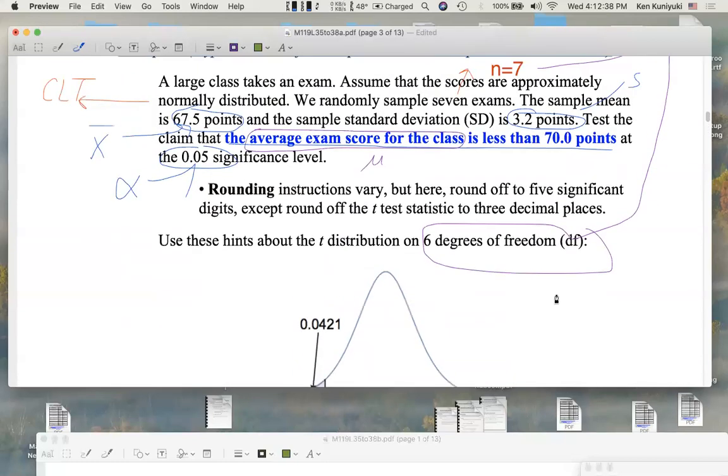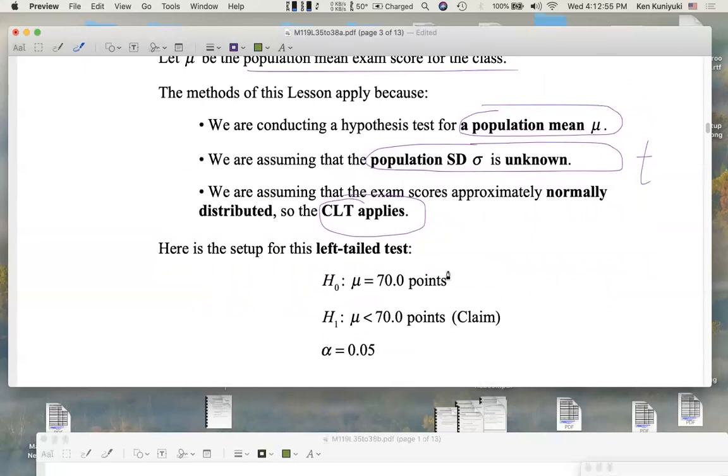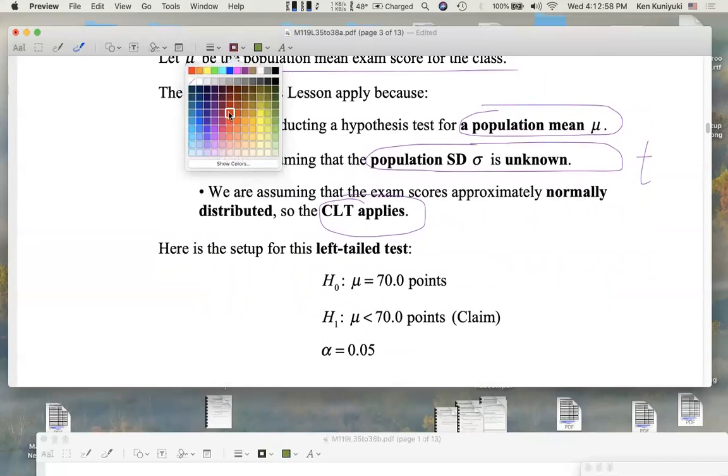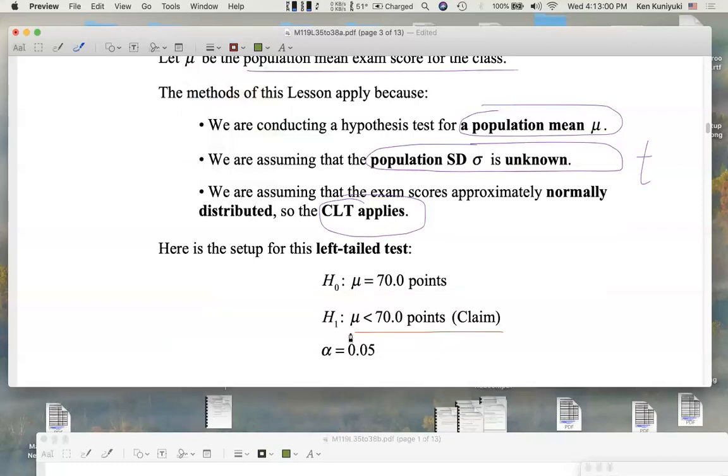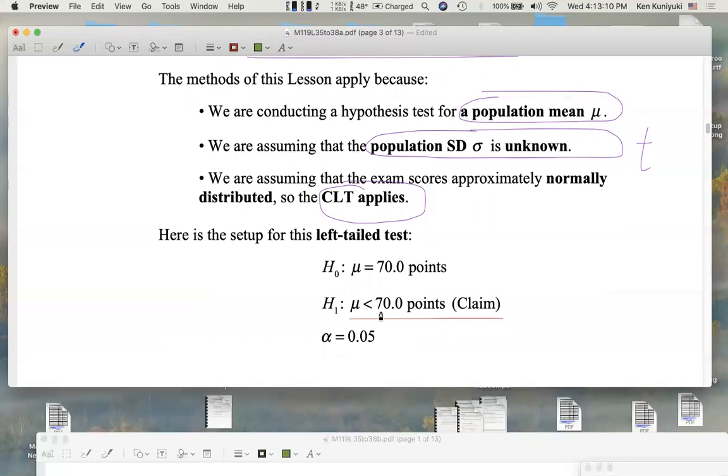Now, take a look at the claim. The average exam score for the class, mu, is less than 70 points. So the claim corresponds to this over here. Now, this says that mu is less than 70 points, which is our reference point, 70 points. Since this does not include the case of equality, the claim here turns out to be the alternative.